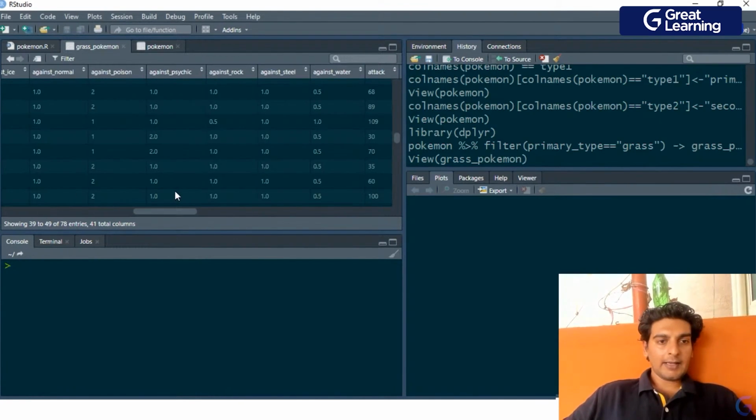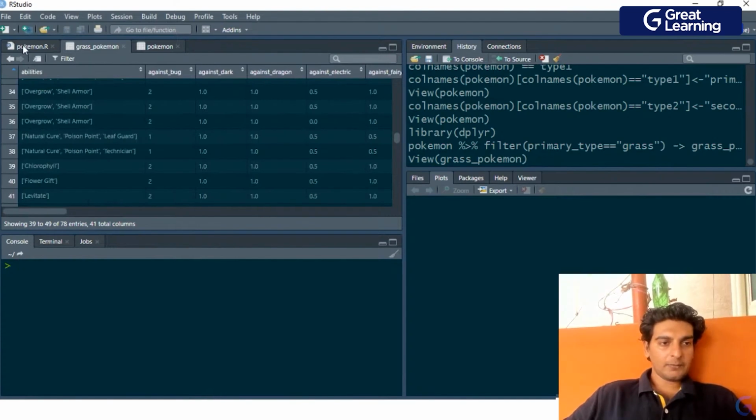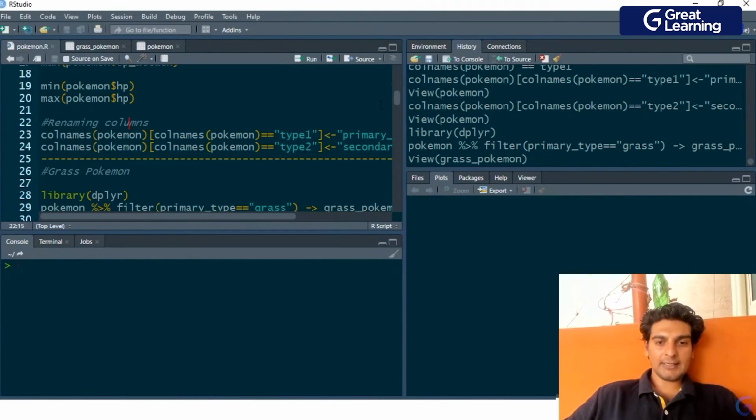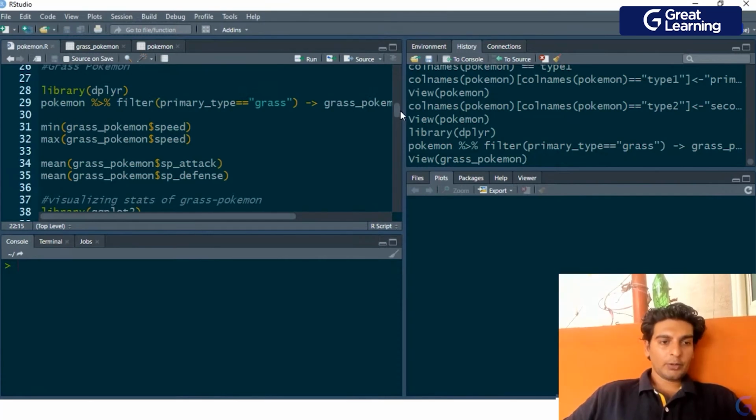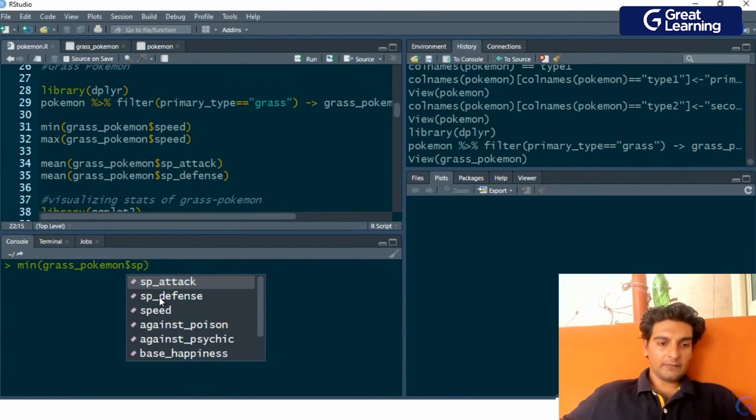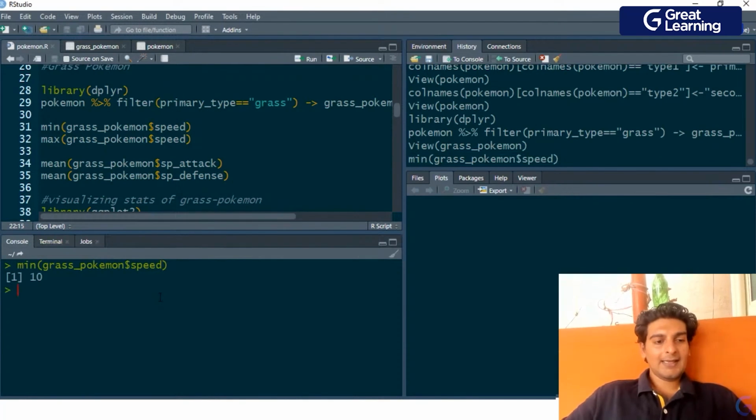Now that this is done, I would have to perform some basic inferences on this grass type Pokemon. I'd want to understand the minimum and maximum speed of a grass type Pokemon. So here I'll use the min method again. I will pass in grass Pokemon dollar speed, and I see that the minimum speed of a grass Pokemon is only 10.